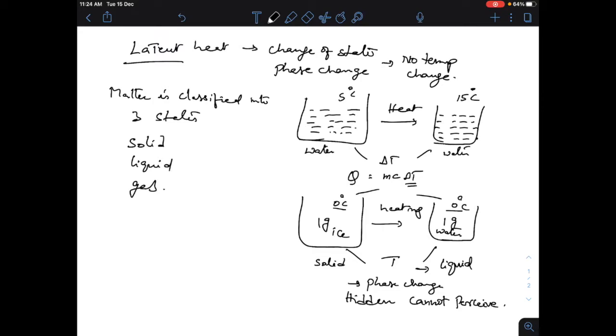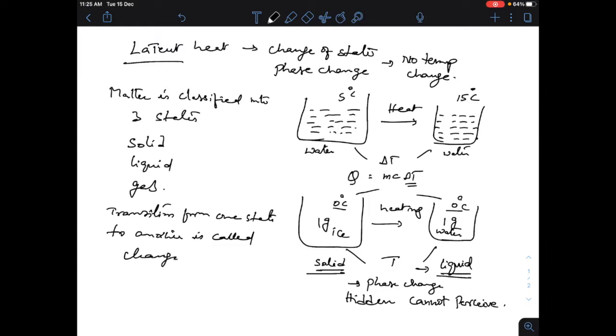A transition from one of these states to another is called change of state. As you can see here, solid is getting transformed into liquid. So the transition from one state to another is called change of state.